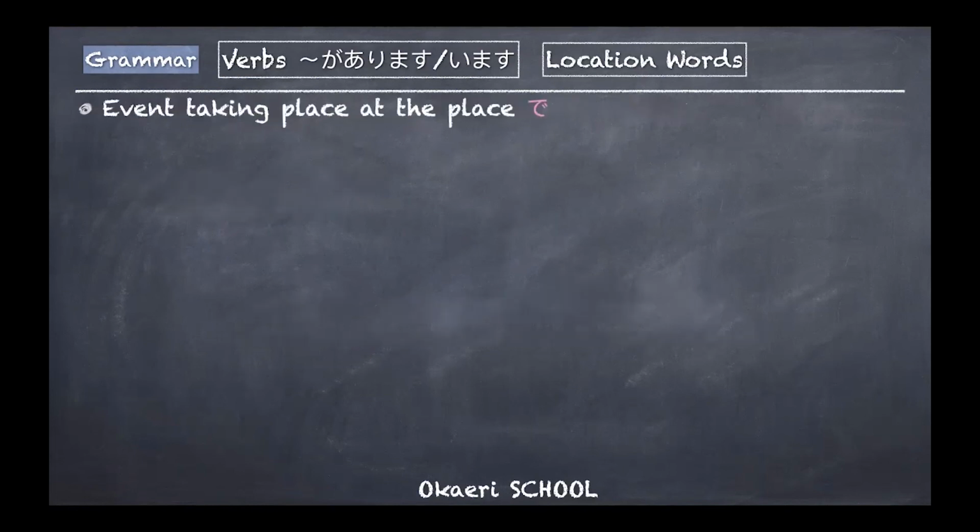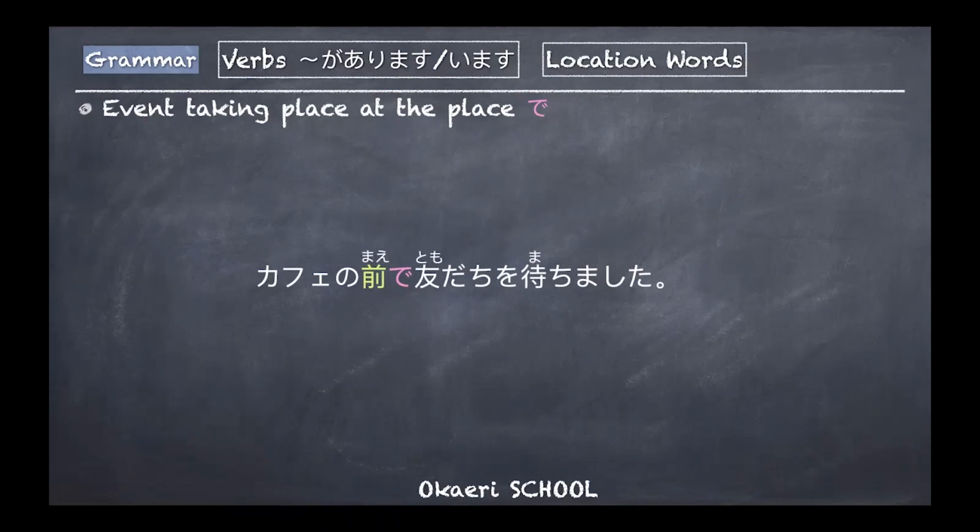Next one. Location words. で again, when an event is taking place, we use で. This can also be used when other verbs are used, for example, 待つ instead of あります or います. 待つ means to wait for someone or something. 友達を待ちました, that's the past tense. I waited for my friend in front of the cafe.